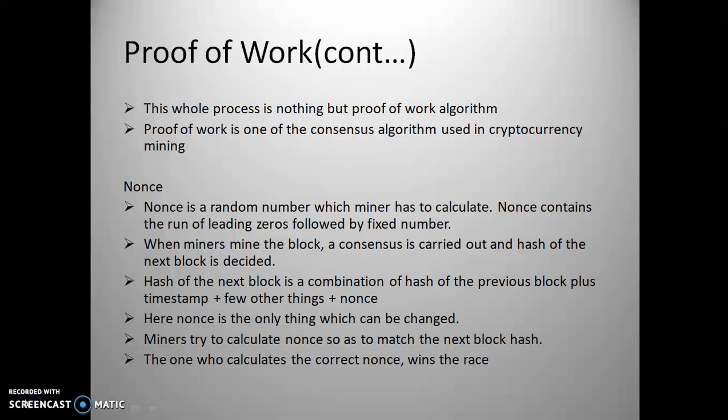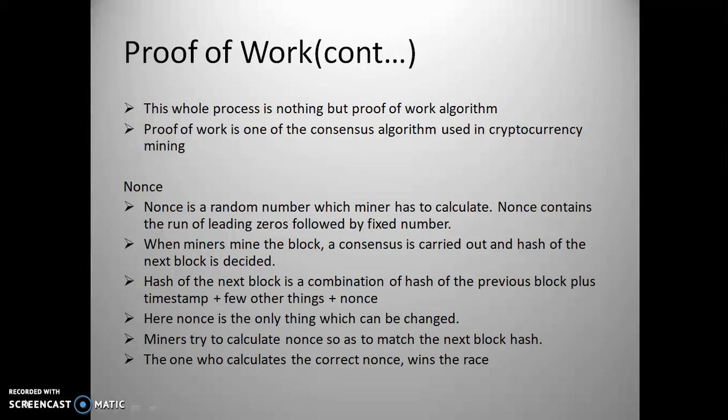As I already told you, proof of work is nothing but a unique number which is known as nonce. We can say nonce is a random number which the miner has to calculate. Nonce contains a run of leading zeros followed by a fixed number. This is a unique number and the miner has to put a lot of effort to calculate it.